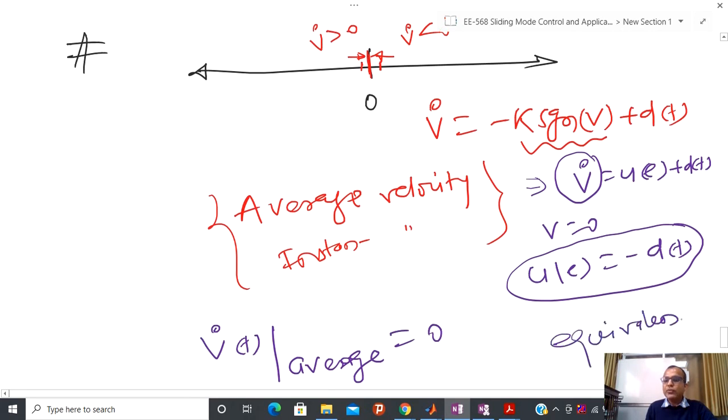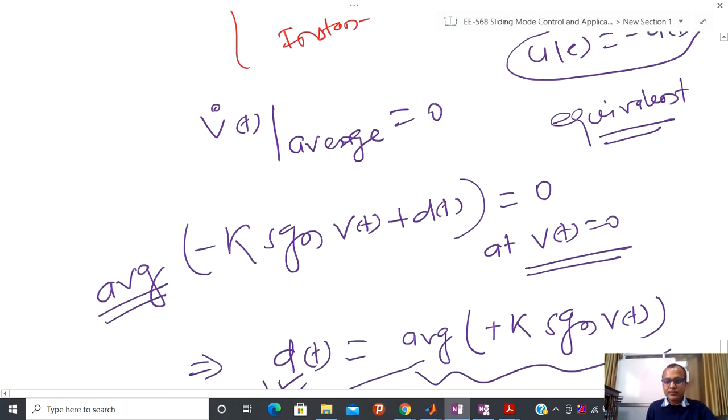Why is that called equivalent control? Because in order to understand this control, we are passing it through some kind of low pass filter. Instantaneous velocity is non-zero, so I cannot put v dot exactly equal to 0, but I can put the average velocity equal to 0, and for that reason we are calculating the average.